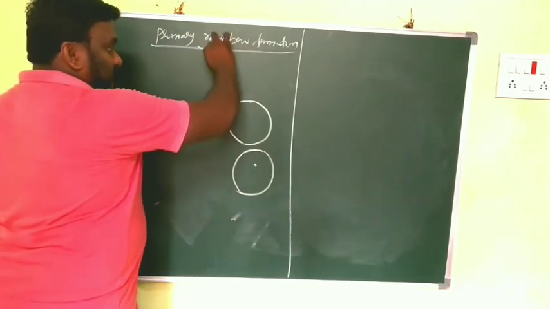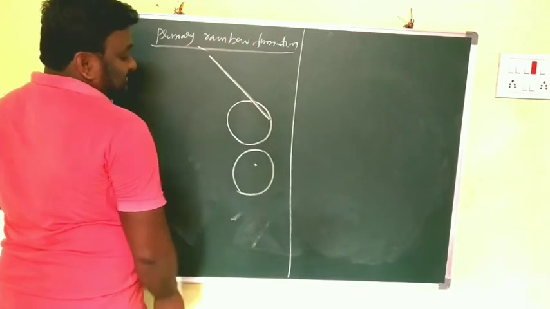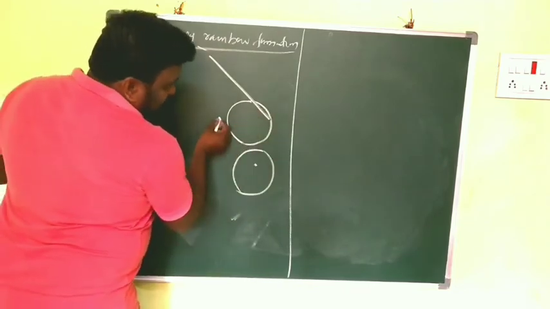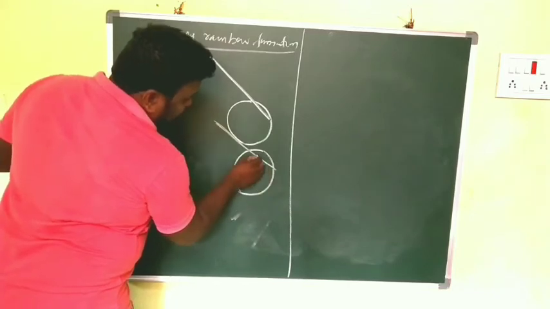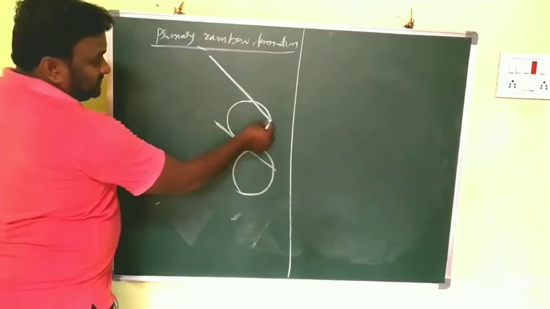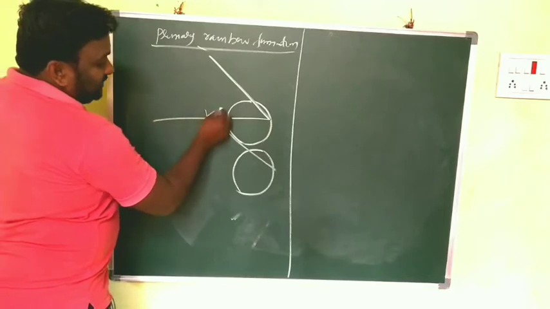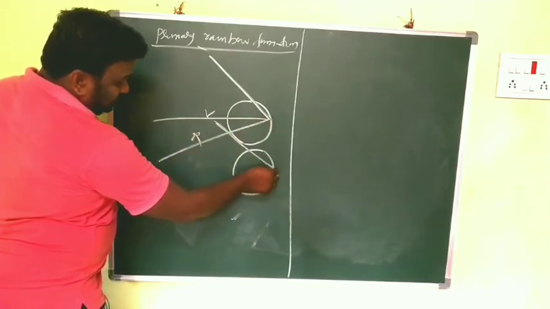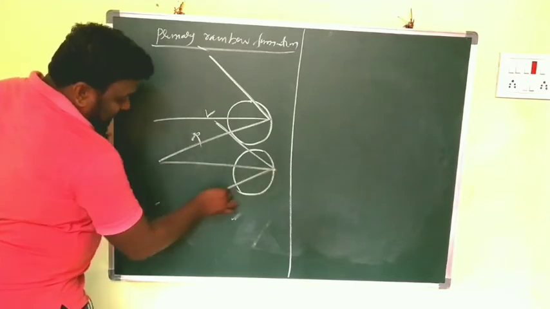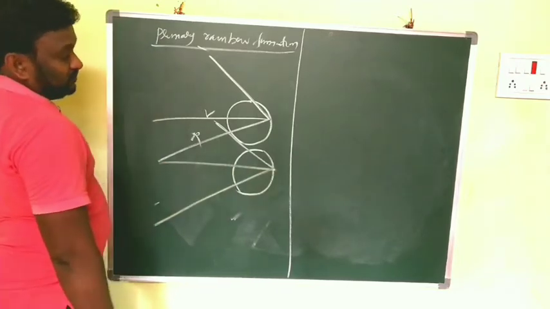From that, one ray enters here, and another ray enters here like this. You may find this is the violet and this is the red, and the same thing here, this is the violet and this is the red. Clear?